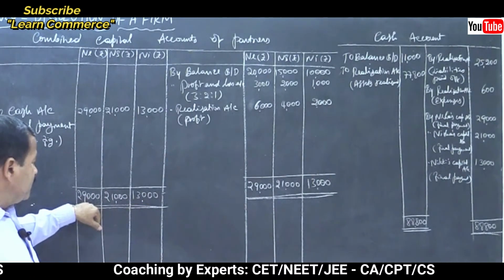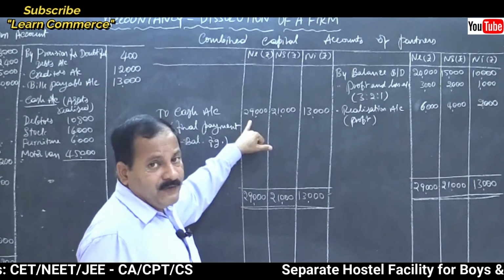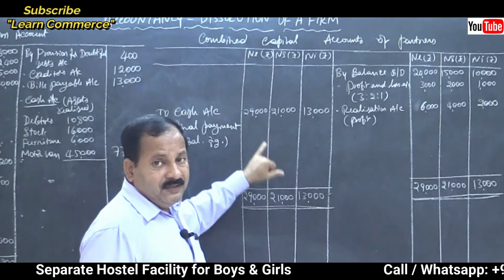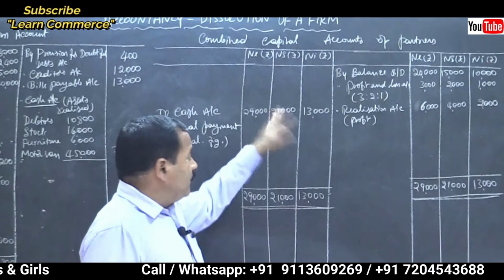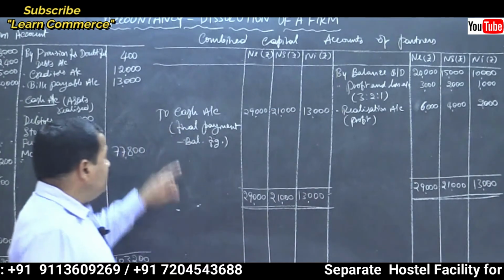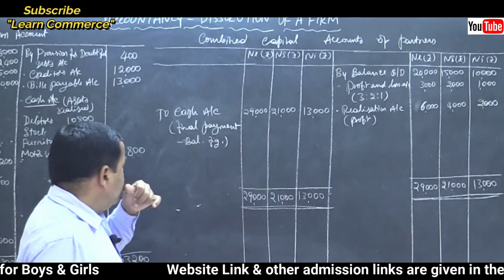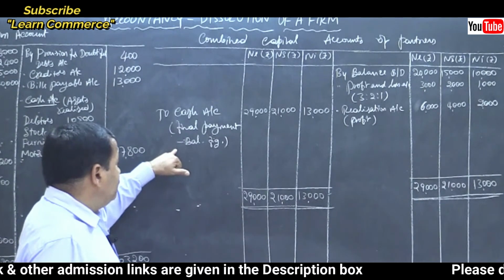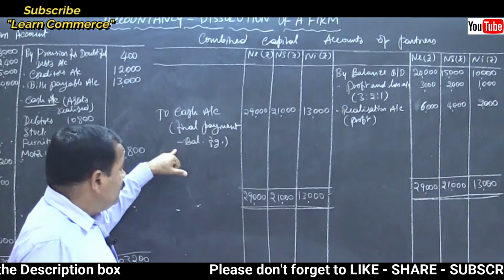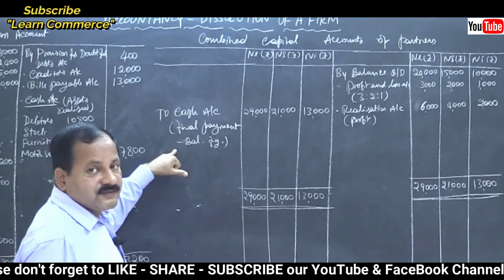So write the same total on the other side. Now find out the difference. The total itself is the difference because there are no debit entries. Write here to cash account, final payment. Balancing figure. Right? Yes.